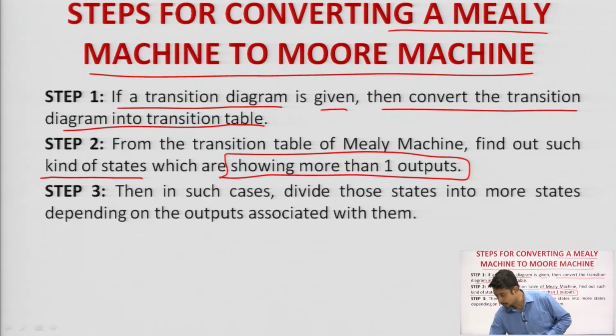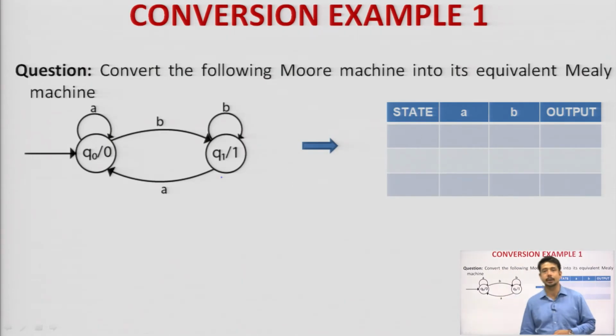So, let us go. I think overall I have tried to make you understand all the steps involved in both the conversion processes. I have tried to explain what the concept of the equivalence property is, and now we will check 2 examples. One example we will consider for conversion of Moore to Mealy, and the next example we will try to convert Mealy to Moore. Okay. Now, the same question that I have taken in the stepwise description. So, I think this is particularly clear to you all.